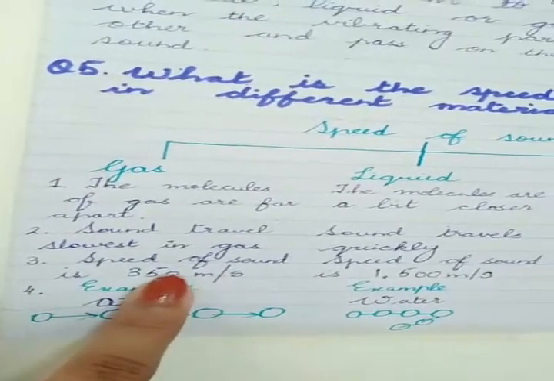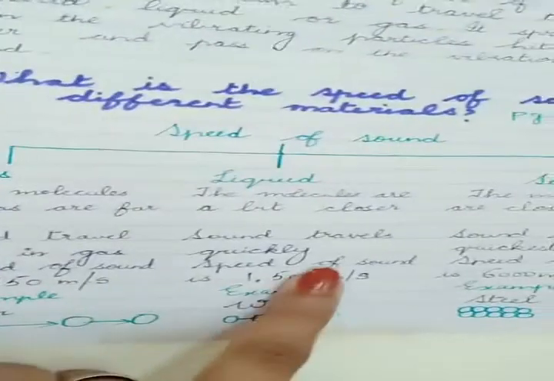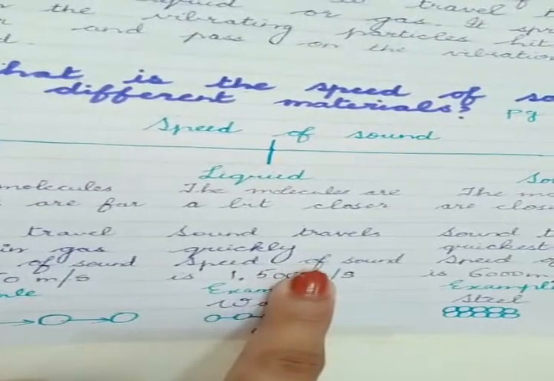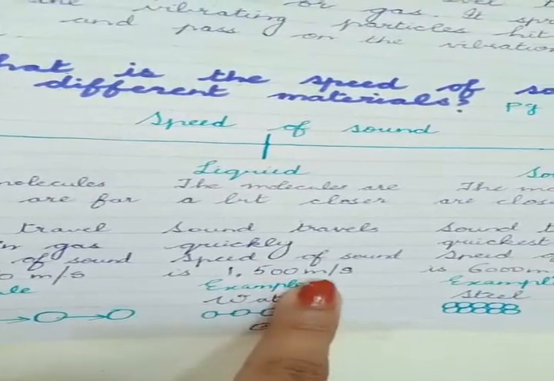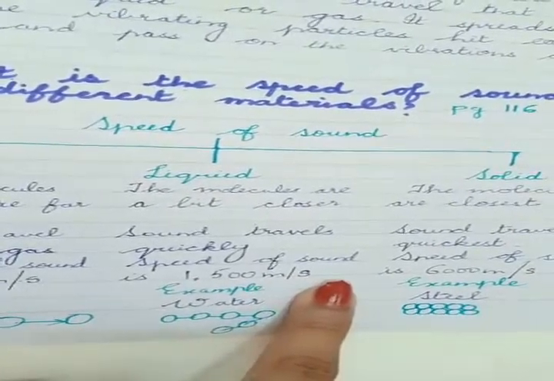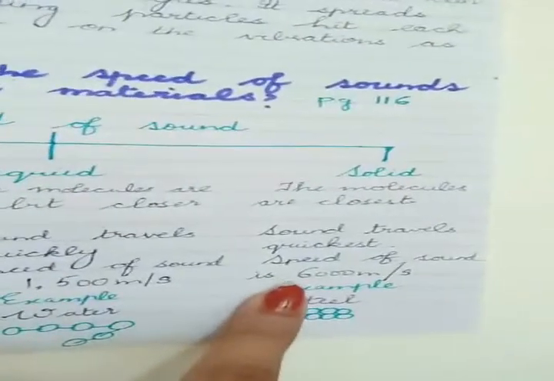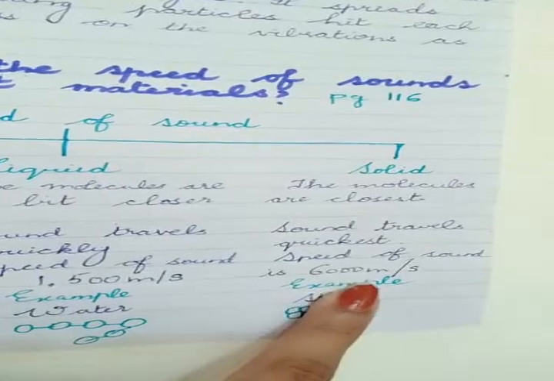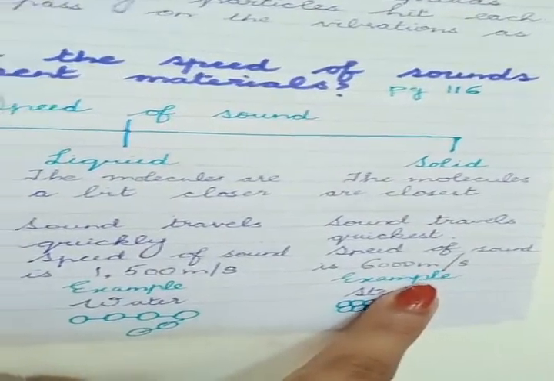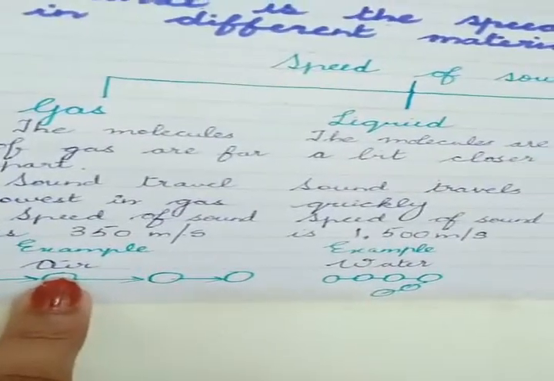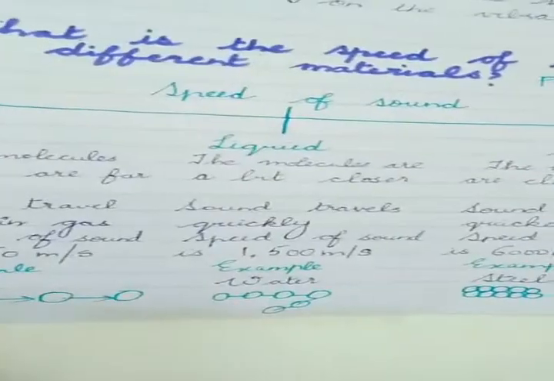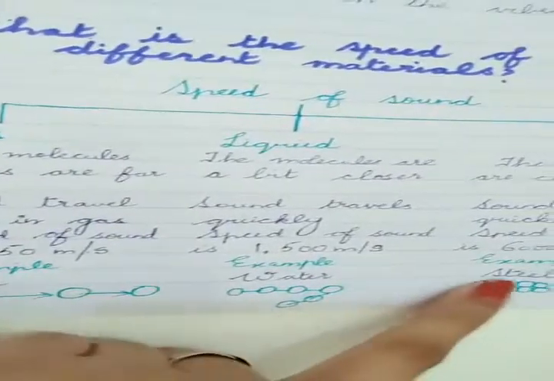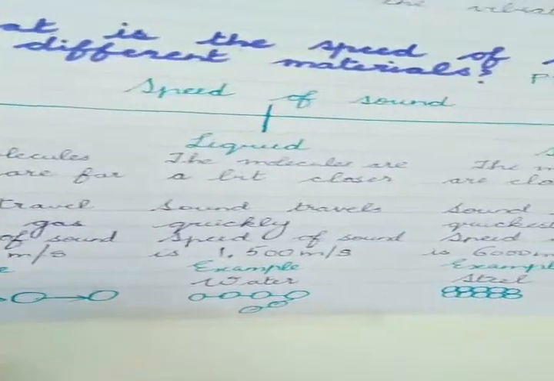The speed of sound is 350 meters per second in gas, which is the lowest. The speed of sound in liquid is 1500 meters per second, which is more than in gas, and the speed of sound is 6000 meters per second in solids. An example of gas is air, an example of liquid is water, and an example of solid is steel. So you have to draw these molecules at the end with the question.